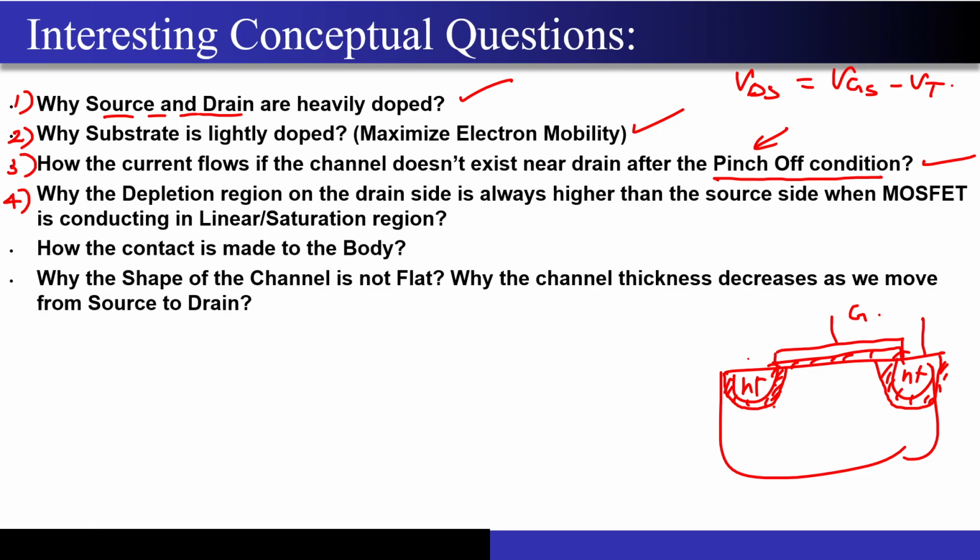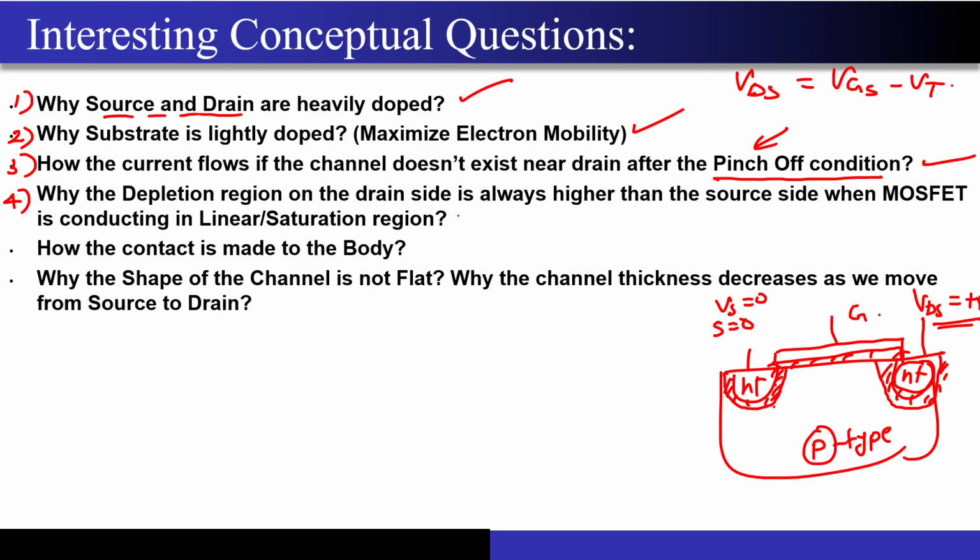The reason is that the source is always grounded, so Vs is equal to 0 and Vds is some positive value. After applying some positive value, since this is a P type, if you keep on increasing this positive value, this P N plus junction will become more and more reverse biased, and that's why the depletion region will keep on increasing in this particular part.